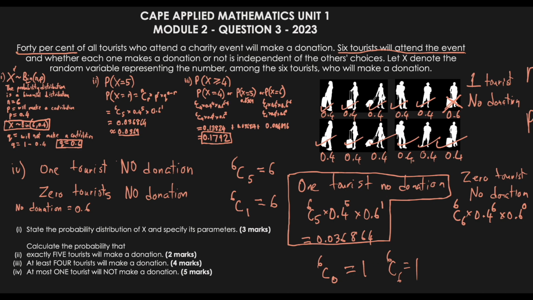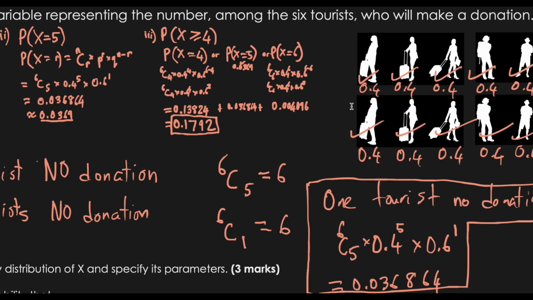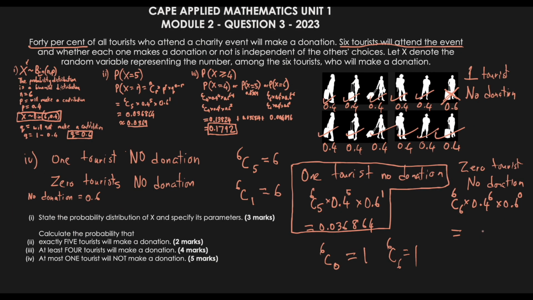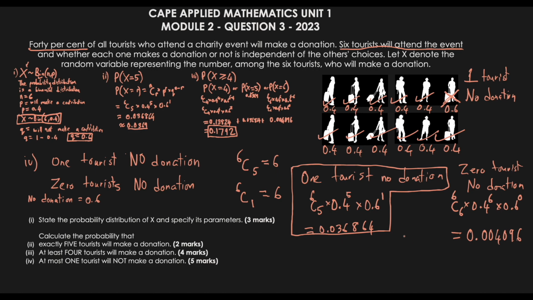So whichever perspective we look at it from, we'll get the same answer. So in this case, my answer would be the same as the one we did for 6 earlier, which is 0.004096. No matter how you put this in your calculator, it should give you the correct answer.